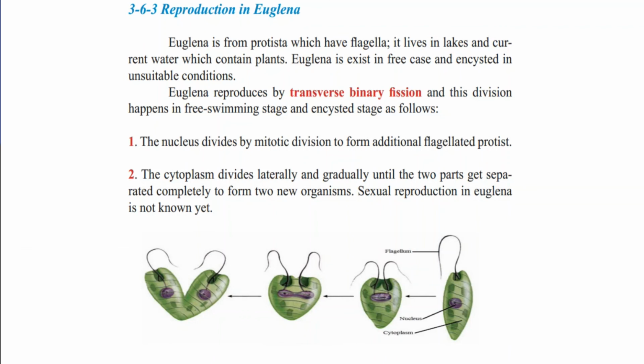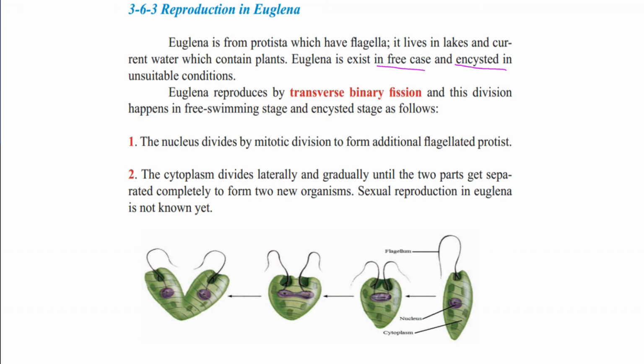And the reproduction in Euglena, which is a group from the Protista and has flagella, lives in lakes and current water which contain plants. Euglena exists in free case or encysted case. Free case is when it's living, moving, eating, digesting, and giving out waste. But in unsuitable environmental conditions, it covers itself by a hard protective layer and waits for conditions to be good. We call it encysted case.